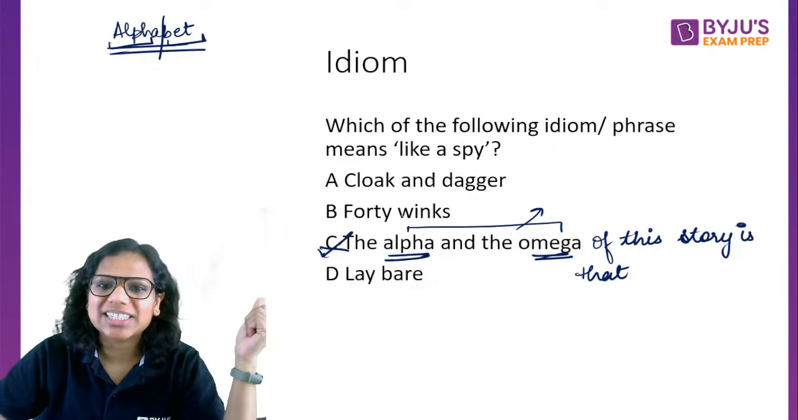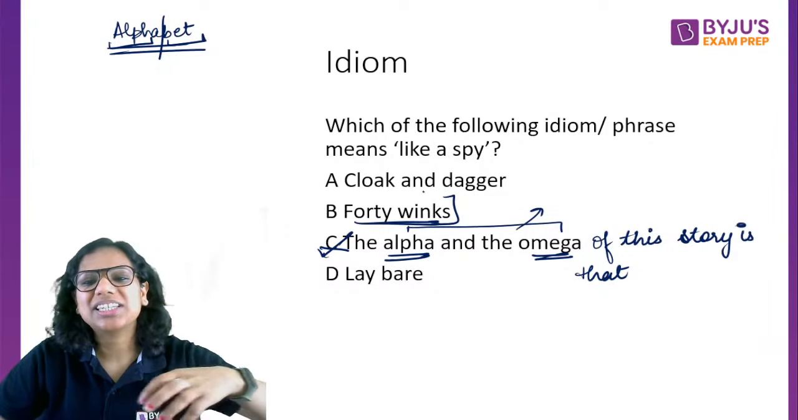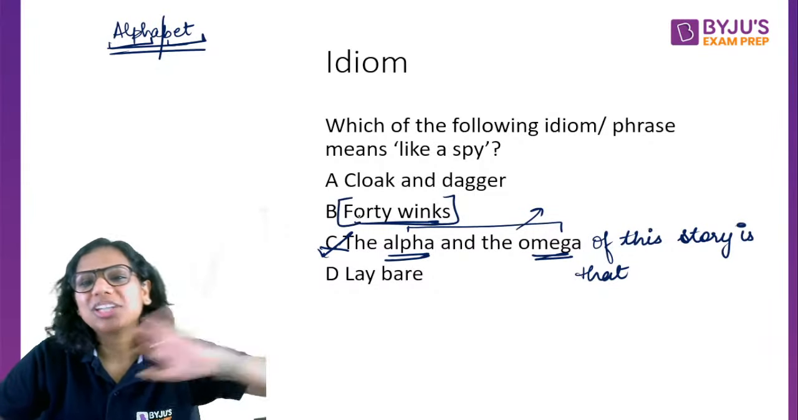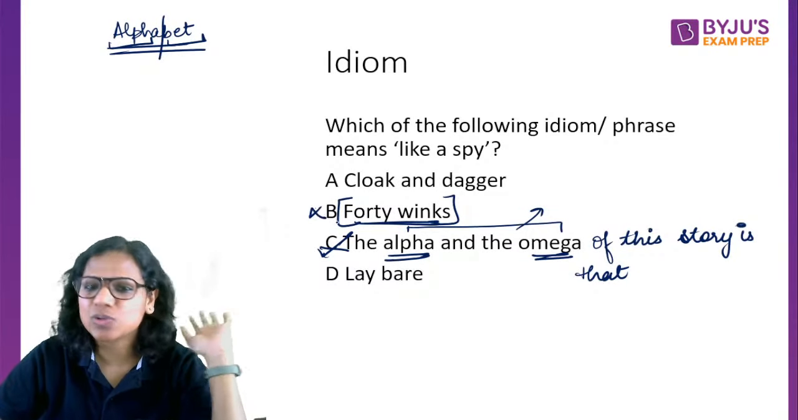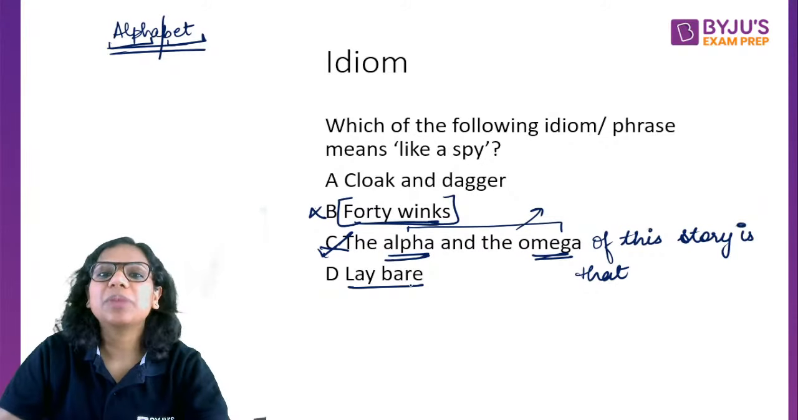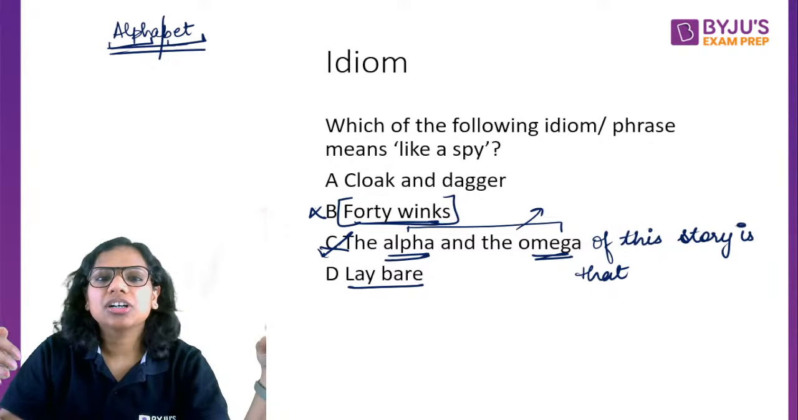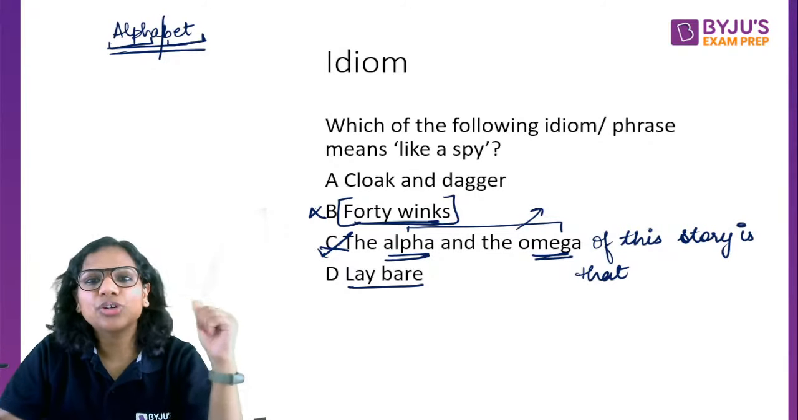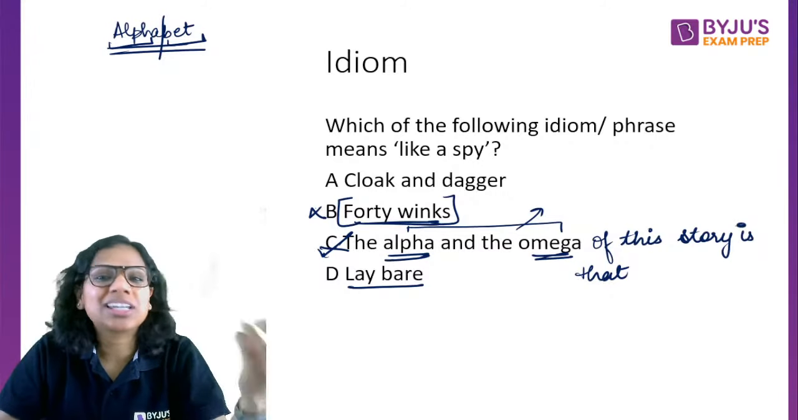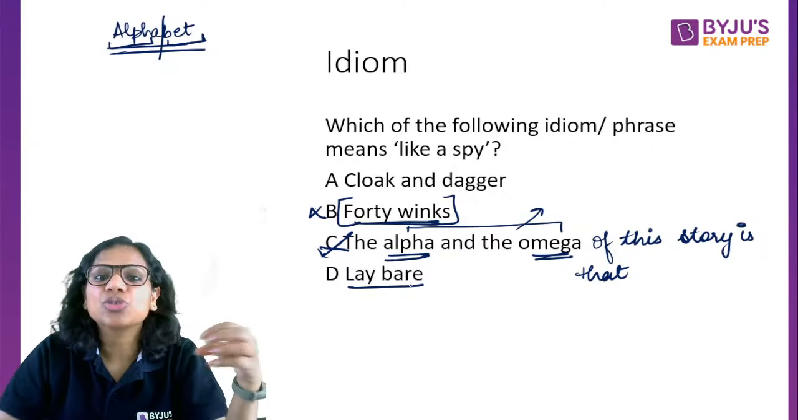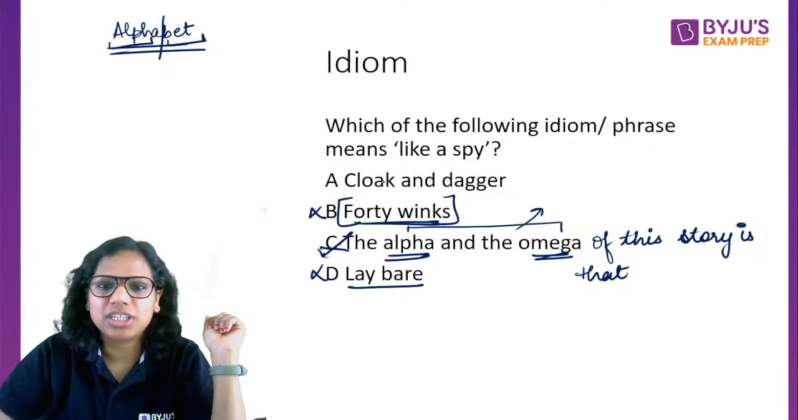Now 40 winks to catch a short nap, if I said that he took some 40 winks, that means he caught a short nap. That's it. So this is also eliminated. To lay something bare is to reveal something. So she laid her soul bare in front of her friend. That means she revealed, she spilled her heart out that day, right? So you can lay bare somebody else's secrets to reveal something. So even this is not the answer.